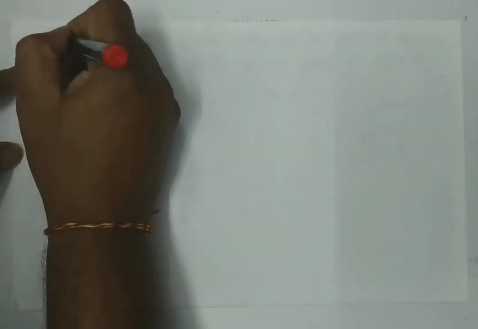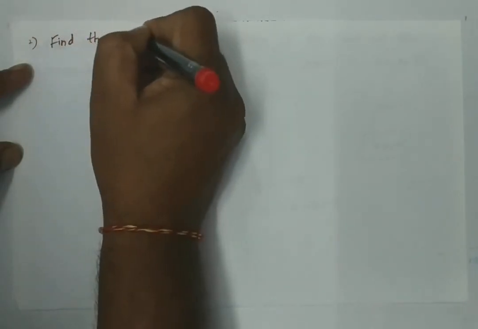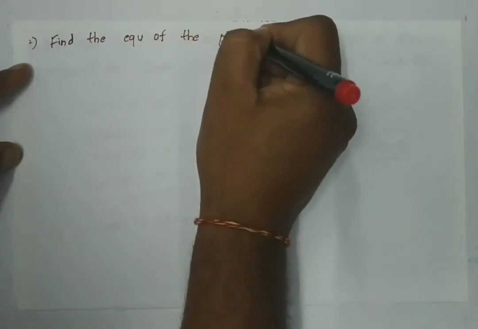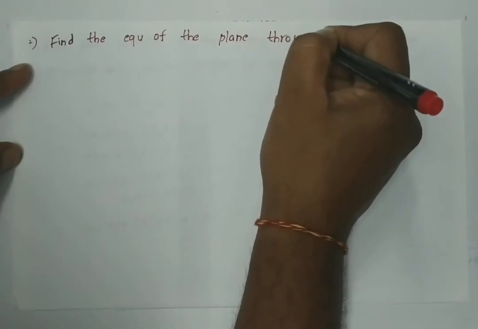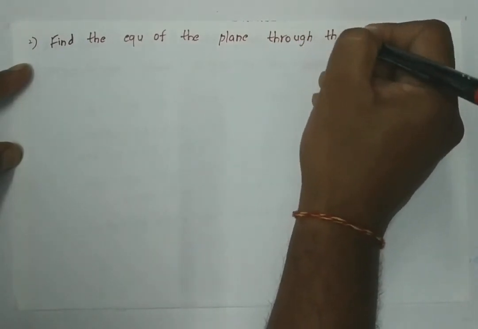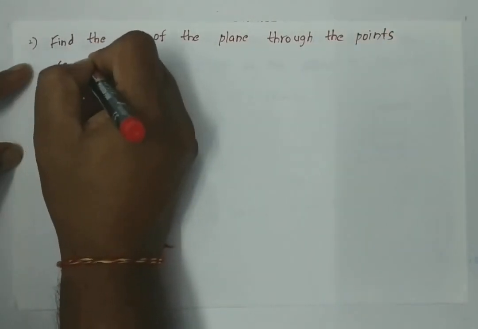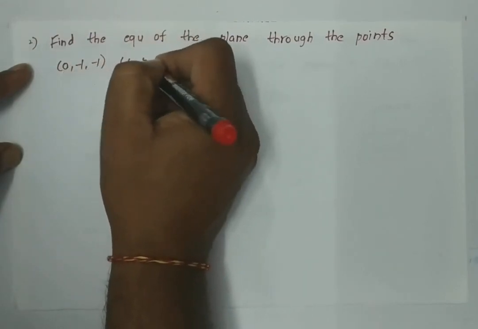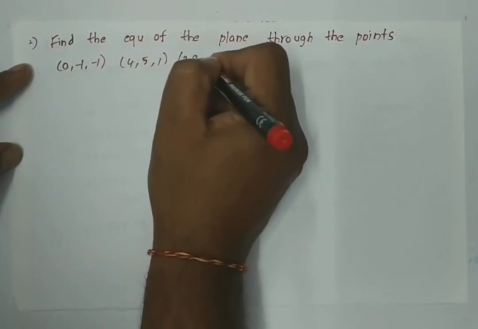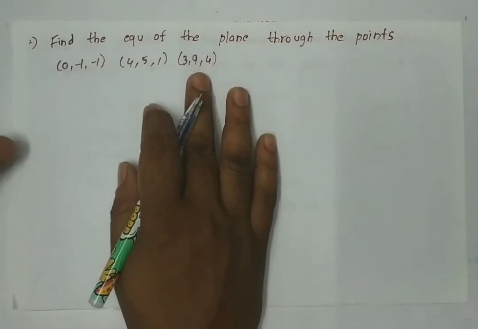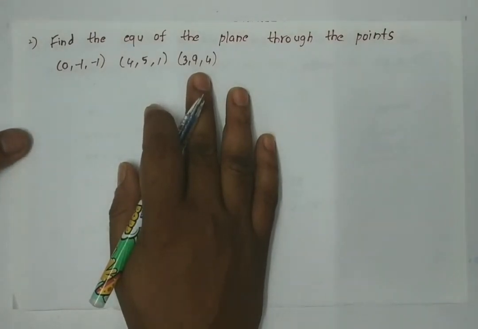Now let us see the second problem. Find the equation of the plane through the points 0, -1, -1, 4, 5, 1, 3, 9, 4.